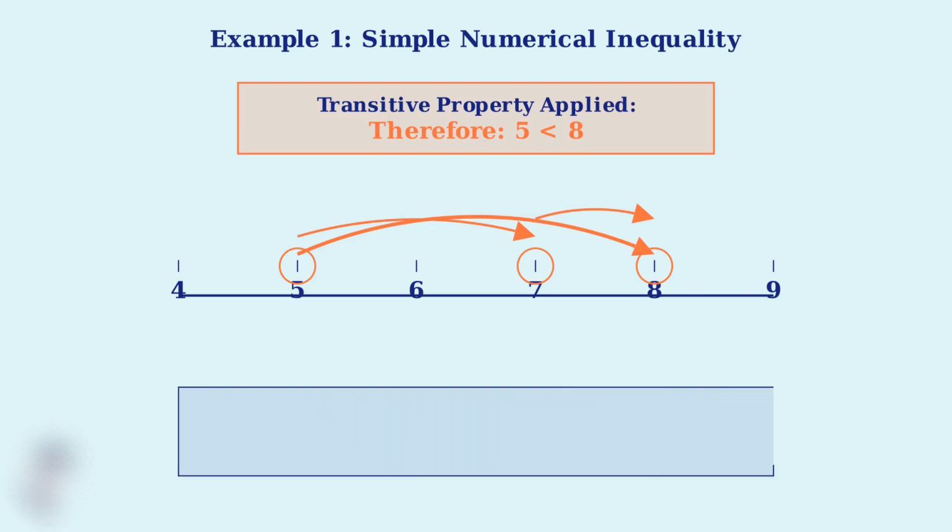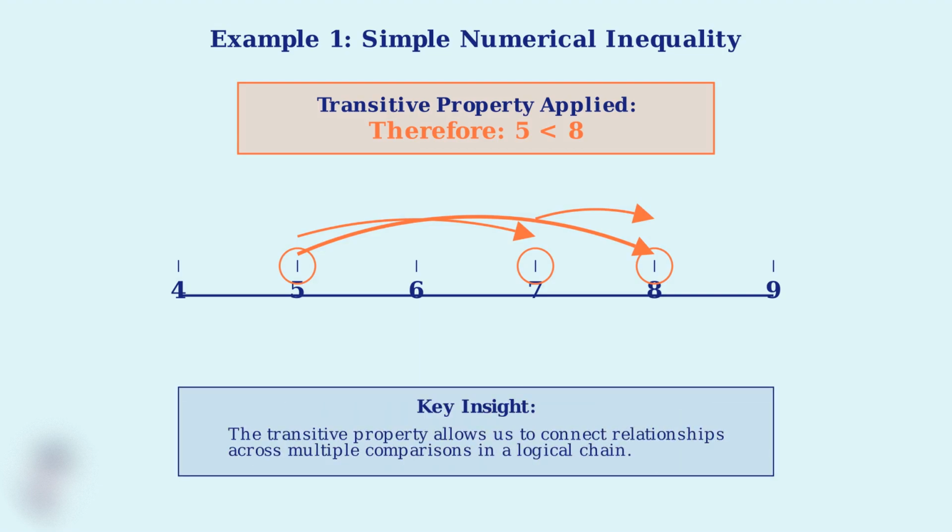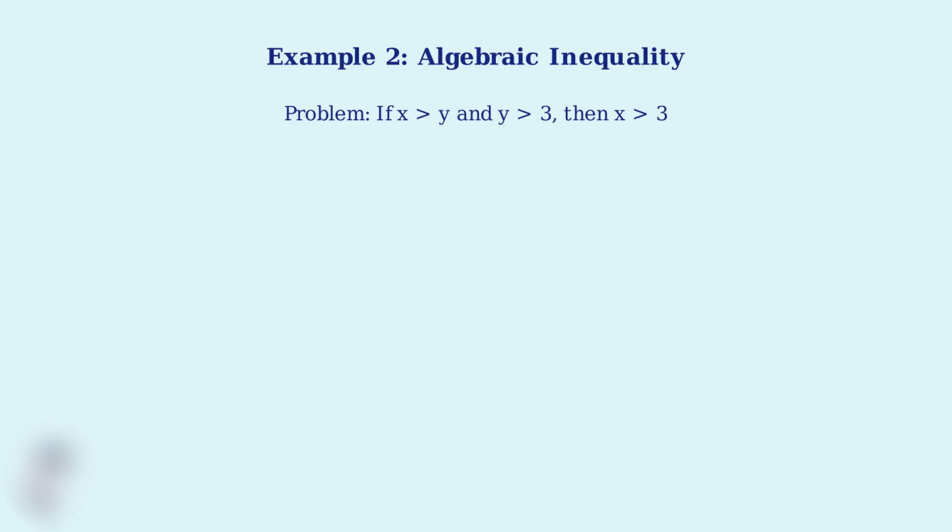The key insight here is that the transitive property allows us to connect relationships across multiple comparisons in a logical chain. This fundamental principle will be essential as we move to more complex examples. Now we'll work through our second example, which involves algebraic variables. This will show you how the transitive property applies not just to numbers, but to variables as well.